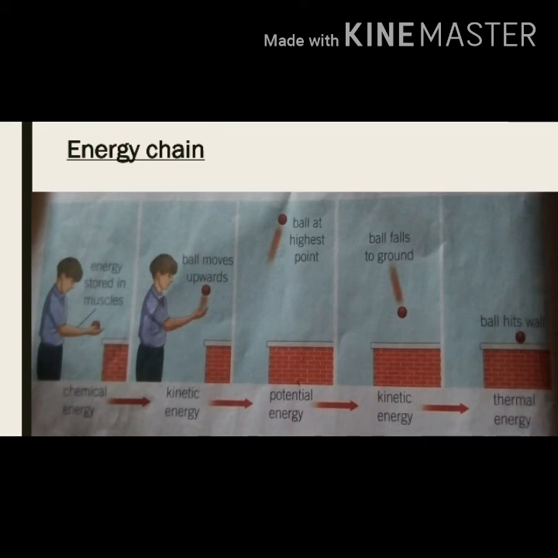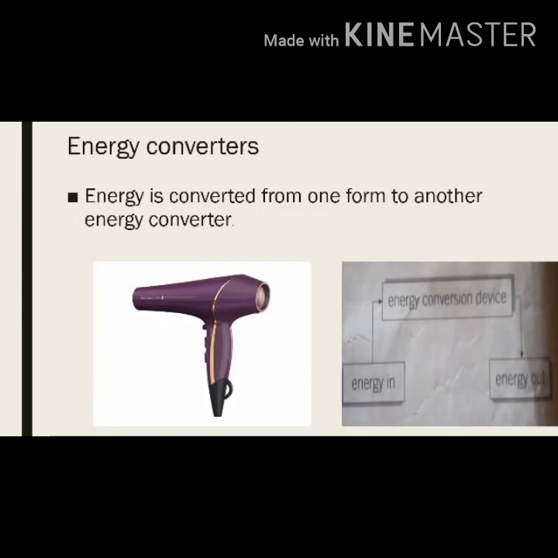When the cricket ball hits the wall, the particles in the ball and in the wall move faster. In this way, kinetic energy is converted to thermal energy. All energy chains eventually end up with energy being wasted as heat, which is released into the atmosphere.